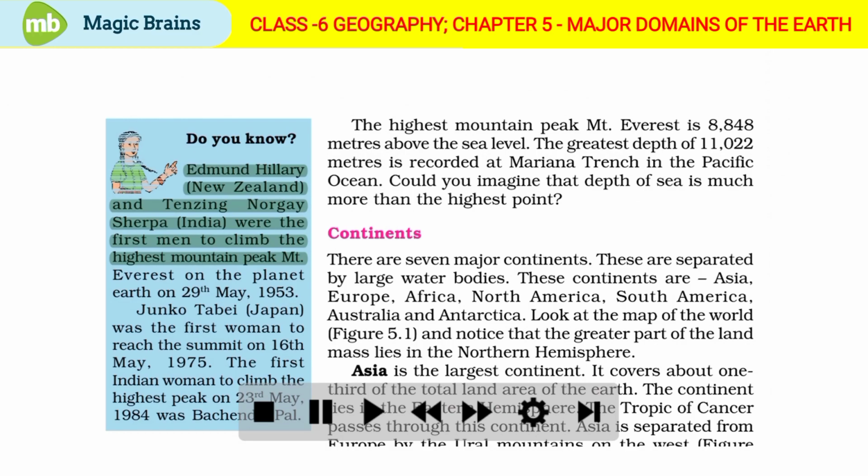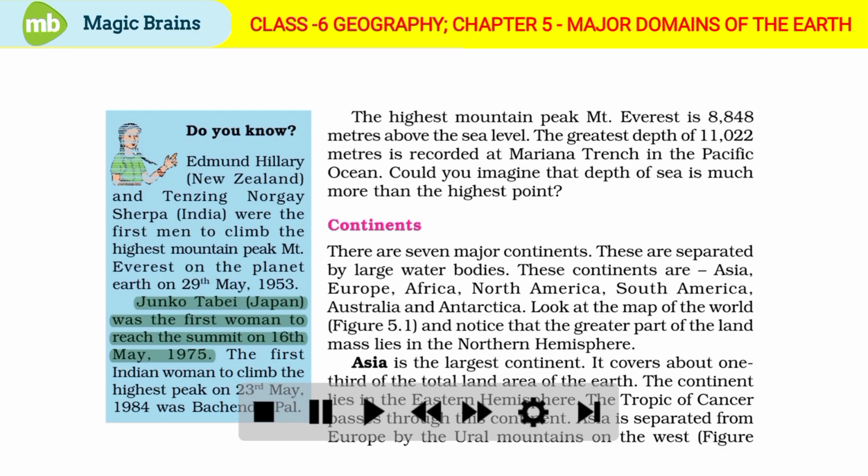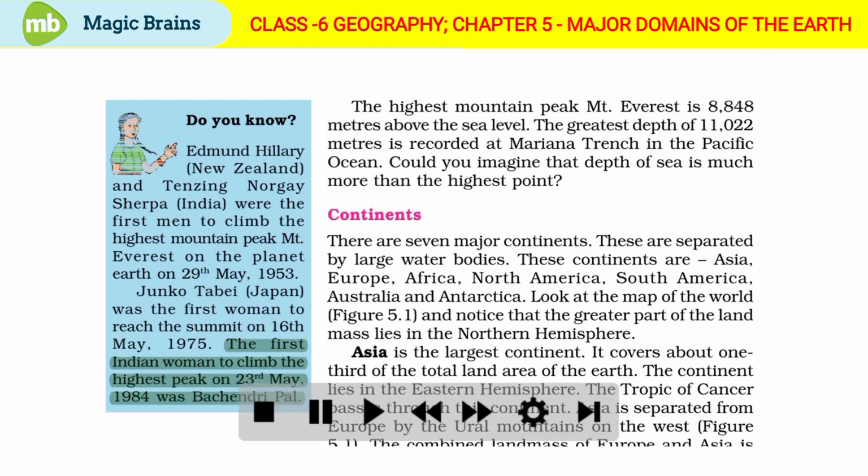Do you know Edmund Hillary from New Zealand and Tenzing Norgay Sherpa from India were the first men to climb the highest mountain peak, Mount Everest on the planet Earth, on 29th of May, 1953. Junko Takei from Japan was the first woman to reach the summit on 16th May, 1975. The first Indian woman to climb the highest peak on 23rd May, 1984 was Bachendri Pal.